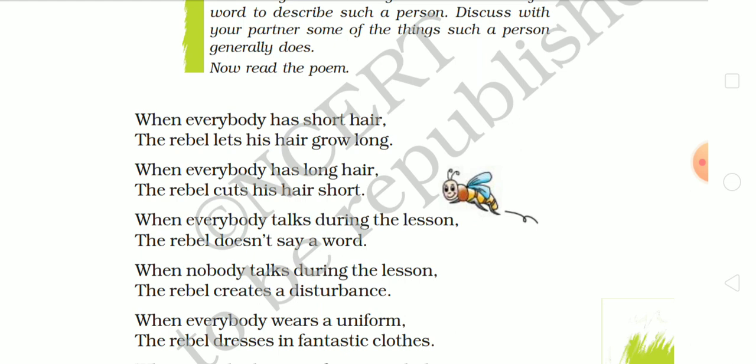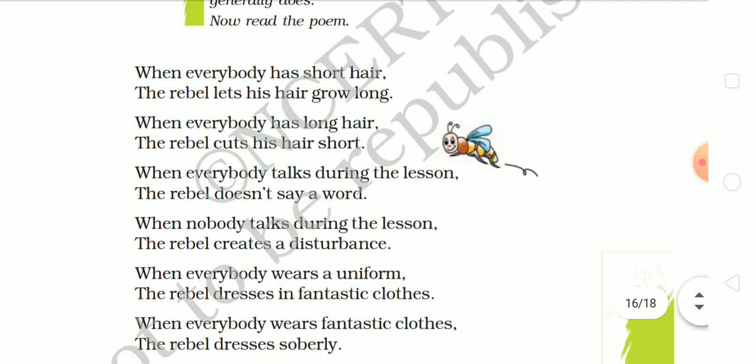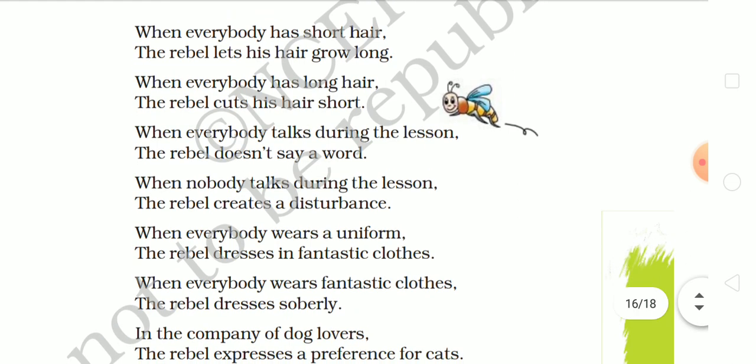So these are the actual contradictions. Look at the sentences. When everyone has short hair, the rebel lets his hair grow long. So you can clearly understand from the first two lines that the rebel does not like what the majority like.